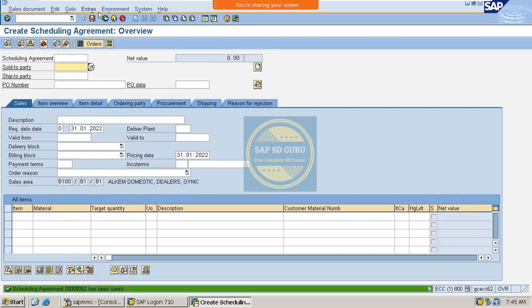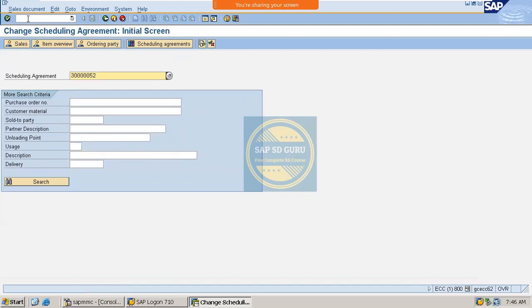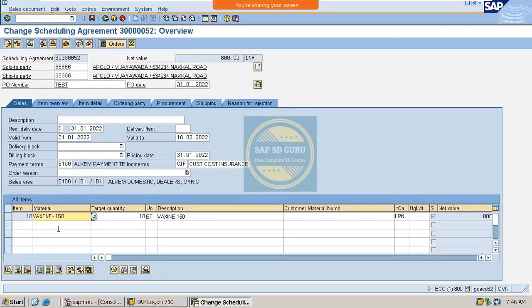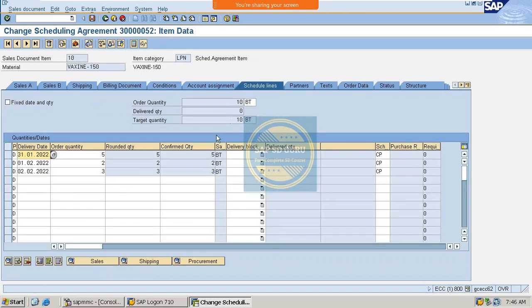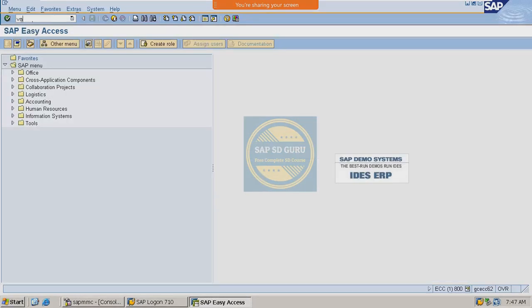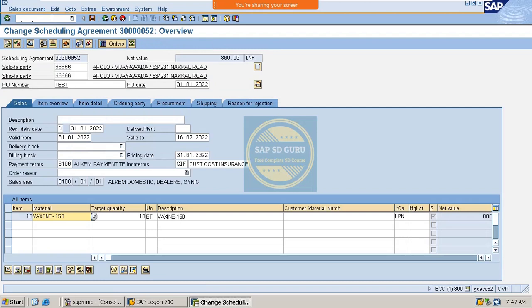So let me save it now. So now the agreement got saved, right? And if you check the agreement again in change mode, you can see the delivery dates, which were scheduled on 31st, on 1st February and on 2nd February. Already created the agreement, right? This is the agreement, right?